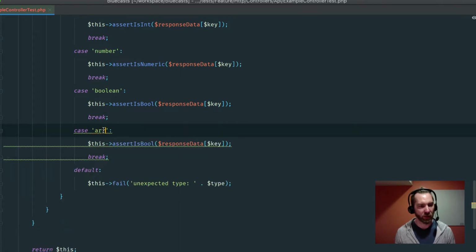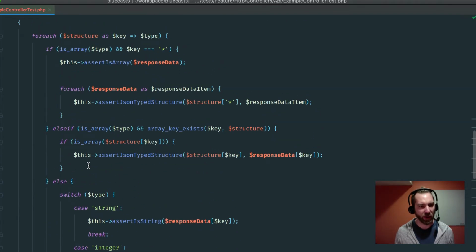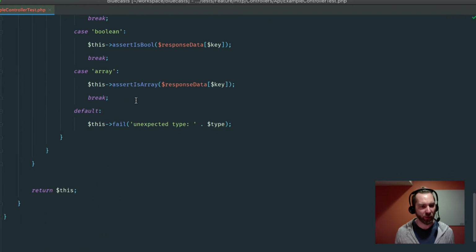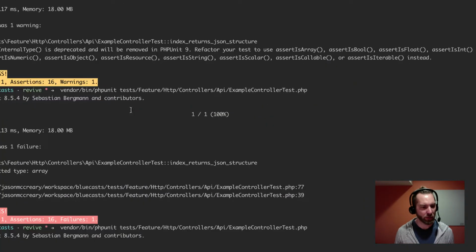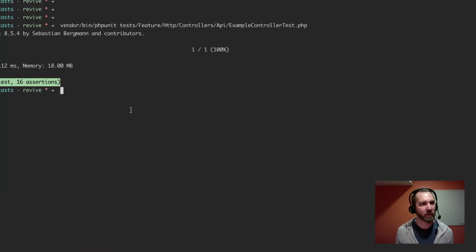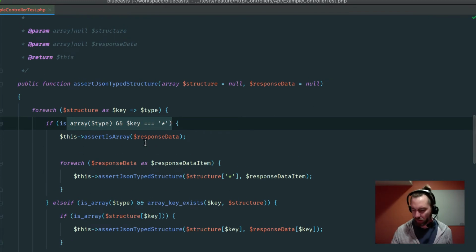And we'll say array. And then assert is array. Which is kind of interesting that we get down with an array because I would have thought those checked, but whatever, no big deal. Look at that. We're passing. This works. Okay, let's review this one more time. And I'm gonna get a drink, sorry.